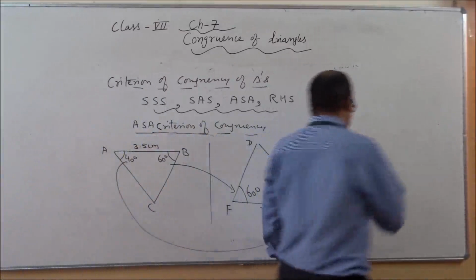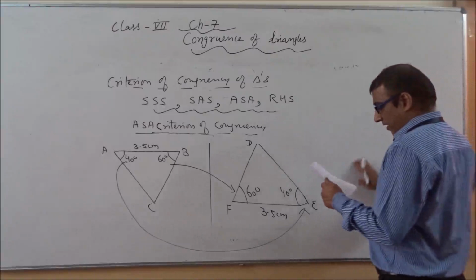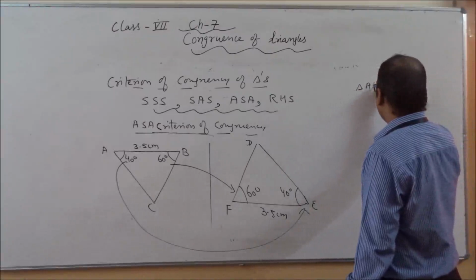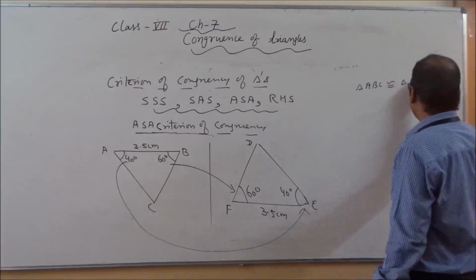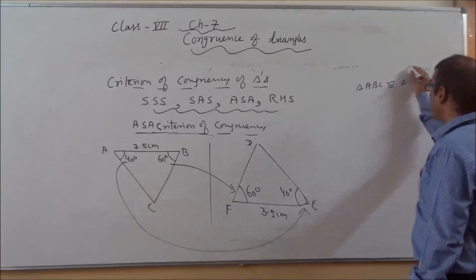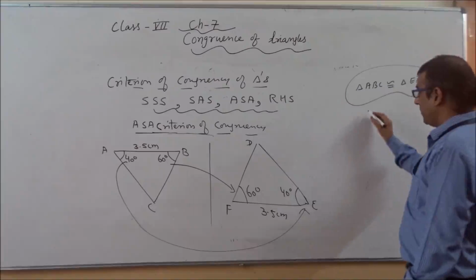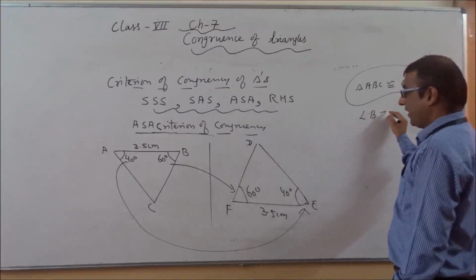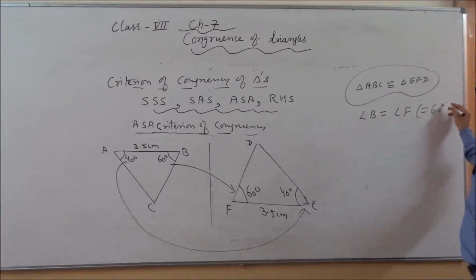So how can we show the congruency in these two triangles? So I want to show how can we say triangle ABC is congruent to triangle EFD. This we have to show. So how can we start? So first we will take angle B is equivalent to angle F. Both are related with 60 degrees.